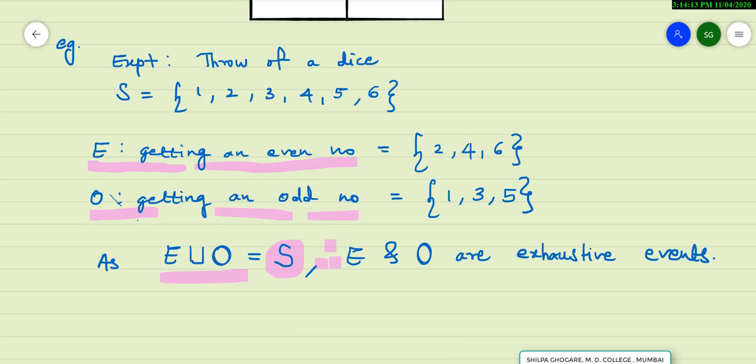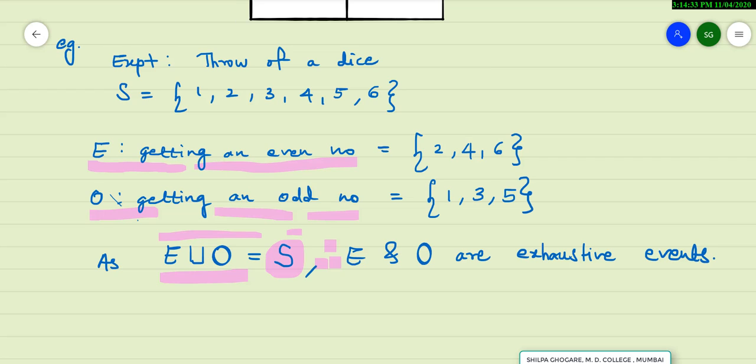Please note that the same example was considered for the previous two concepts also, mutually exclusive event as well as the complementary event. But the last statement only keeps changing. The example E and O remains same.